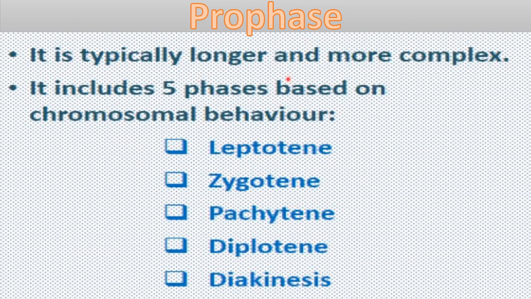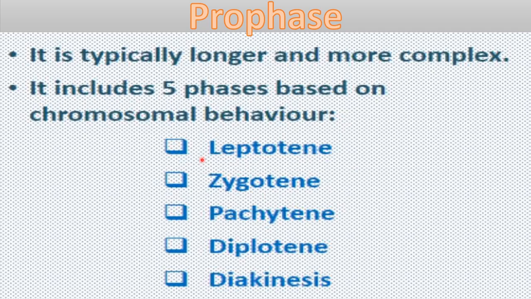It is typically longer and more complex. So it is longer than prophase of mitosis, okay, and it is very complex. It is more complex than prophase of mitosis. And it includes 5 phases based on chromosomal behavior. So under the prophase of meiosis 1, there are 5 subphases, you can say. So these are phases of prophase 1. First is leptotene, then zygotene, pachytene, diplotene and diakinesis. All these stages are there.